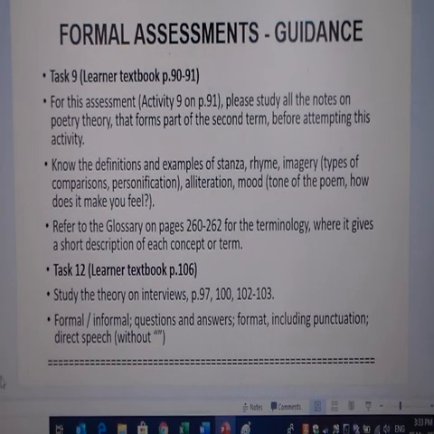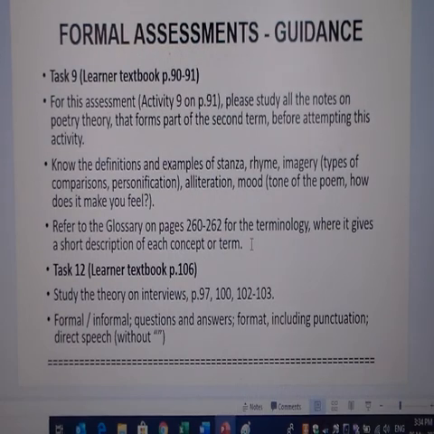So look at those. I gave you some page references here. The glossary towards the end of your textbook on pages 262, you will see, for instance, under A, it will show alliteration, and then it gives you a short description of each concept or each term. Look at the glossary, because this will really assist you in being able to identify and to answer questions for this specific formal assessment and for other assessments that I've given you on poetry.